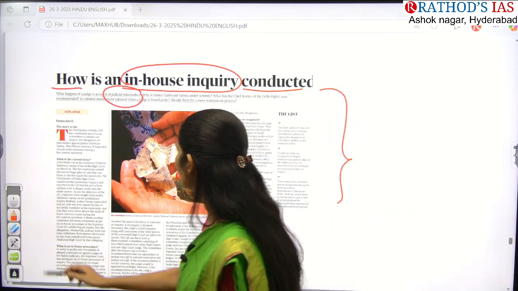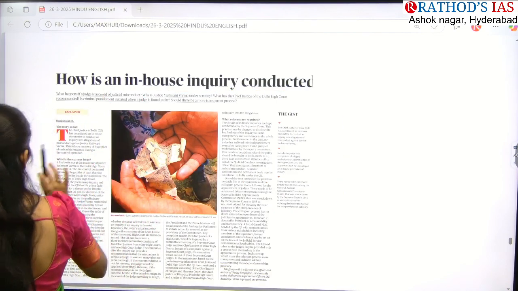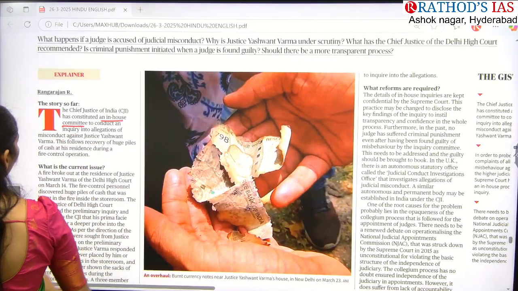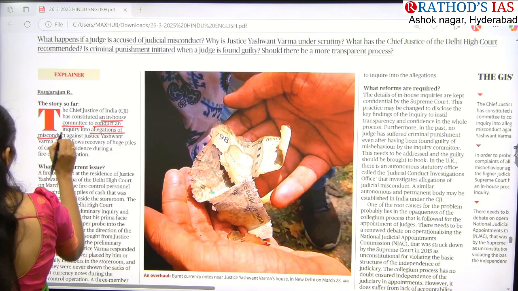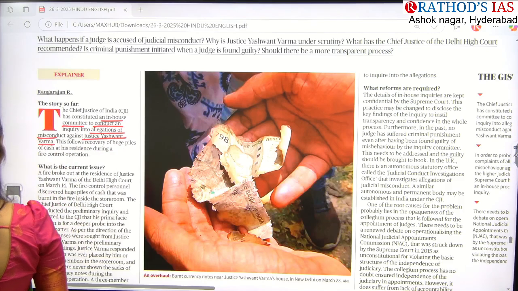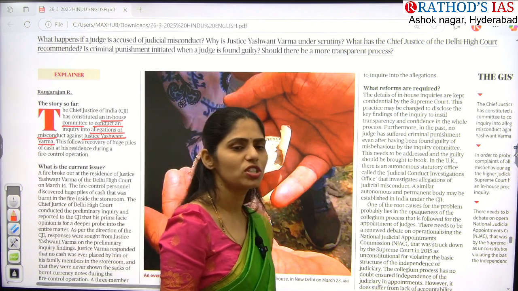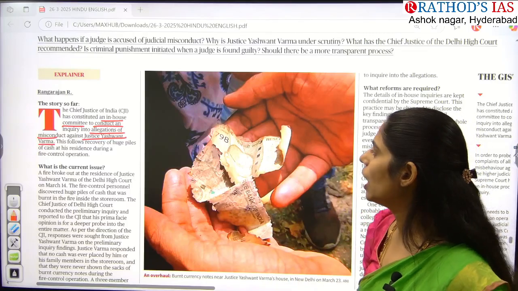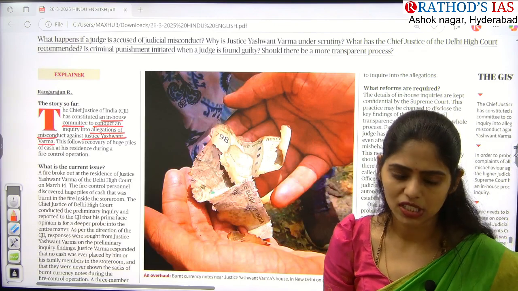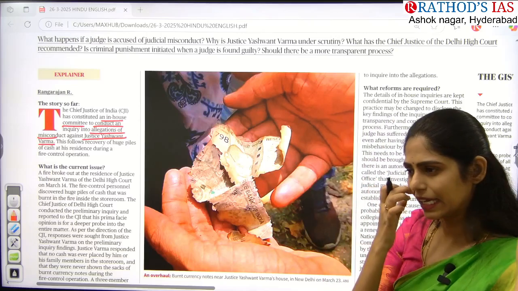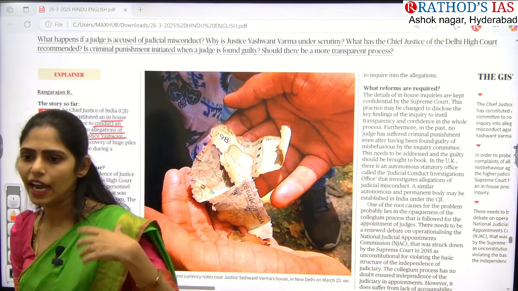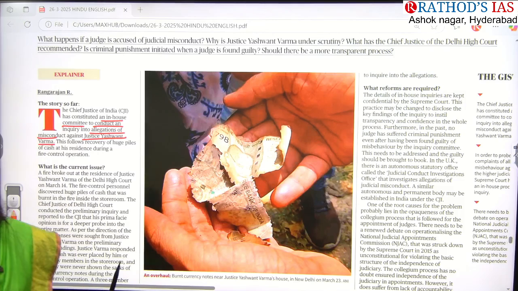Okay, so what is the issue here? The Chief Justice of India constituted an in-house committee to conduct an inquiry on allegations of misconduct against Justice Yashwant Verma, one judge. Some complaints came regarding misconduct, so because of this the CJI appointed one in-house committee. You have to see what an in-house committee is, who the members of this committee are, what proceedings happen, and how the removal or retiring of the judge happens. You need to know this for sure.